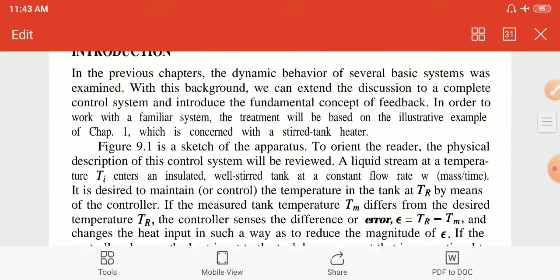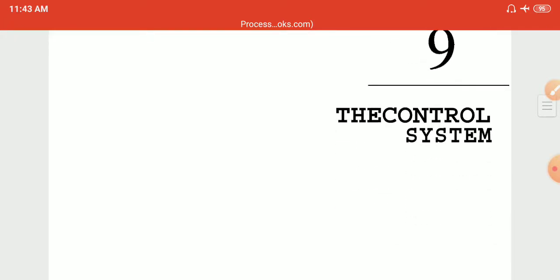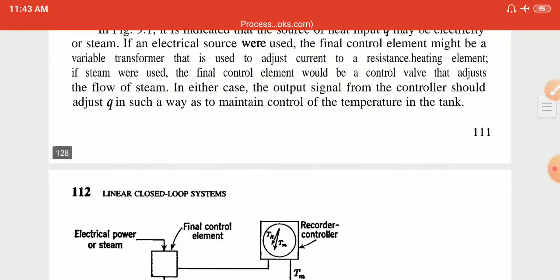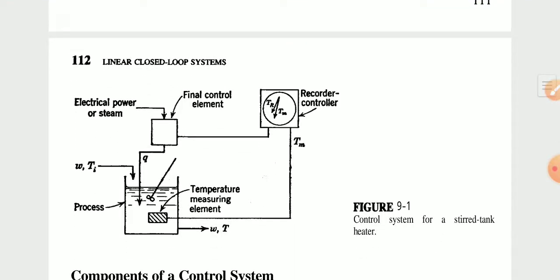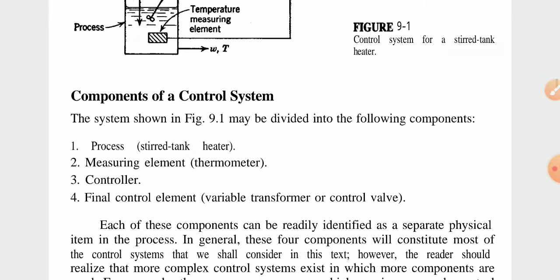The control system. Okay, unit number 5. In this we simply saw the control system for a stirred tank heater, and the components of a control system. Which components? There are 4 components. The first is the process, the stirred tank heater we saw. And the measuring element, then the controller. And the final control element, which is the variable transformer or control valve.